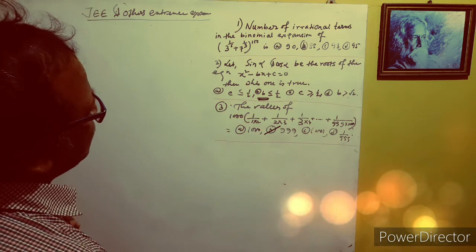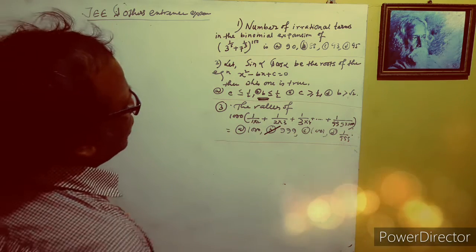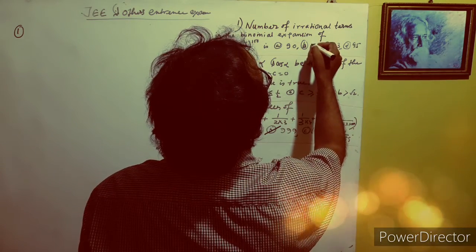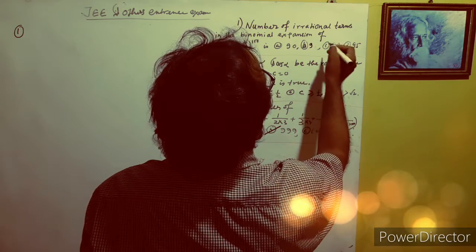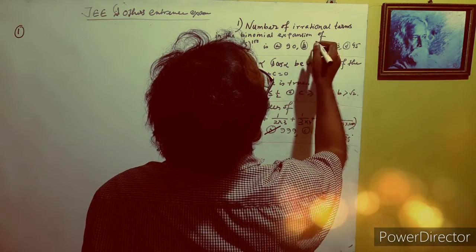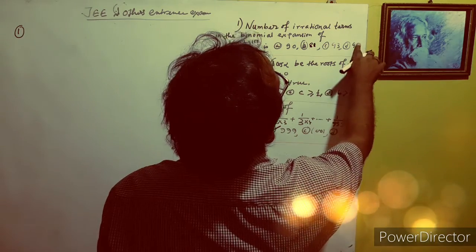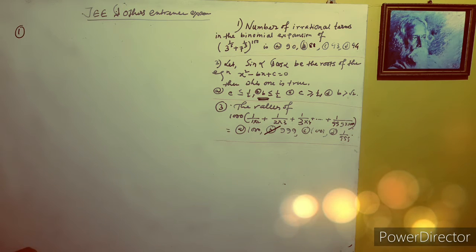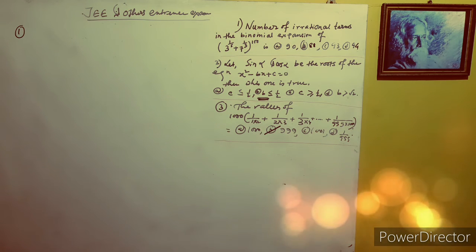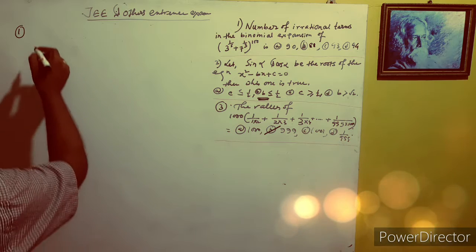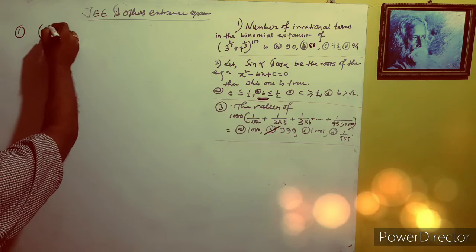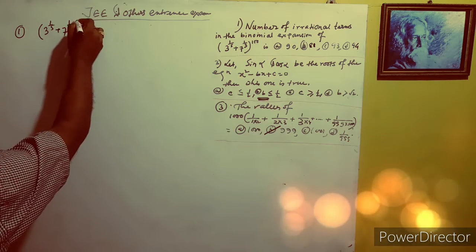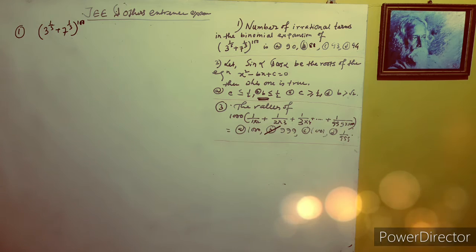So, irrational terms. In that question, this is 3 to the power 1 by 5, plus 7 to the power 1 by 3, whole to the power 100.